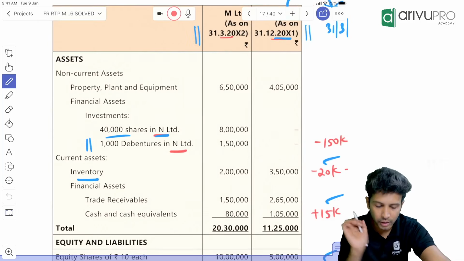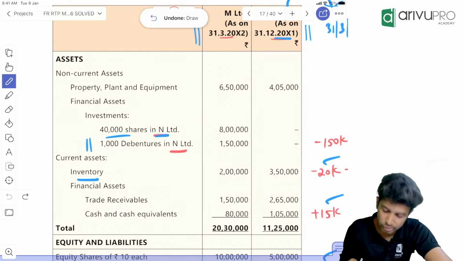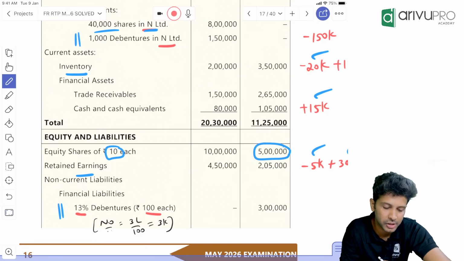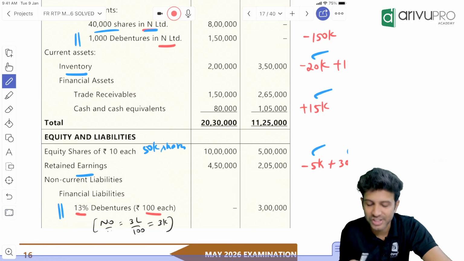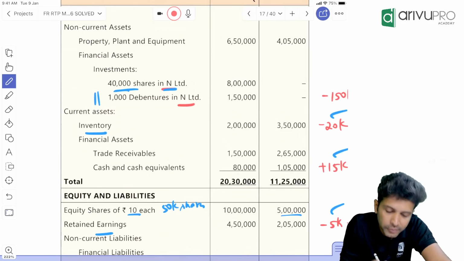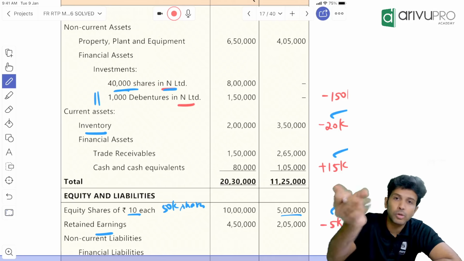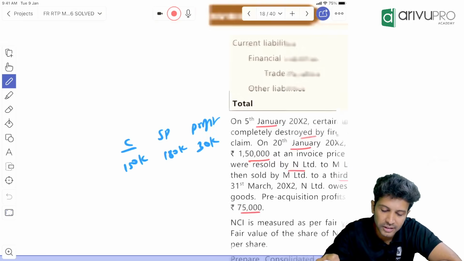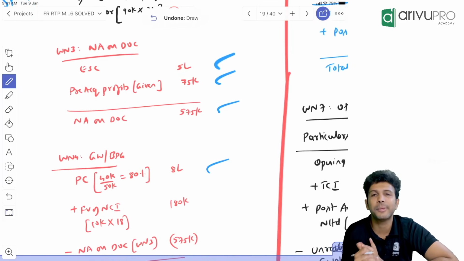But mind you, here they have given how many equity shares the parent purchased? 40,000. What is the share capital of the subsidiary? 5 lakh. And each share's face value? 10 rupees. That means the subsidiary has 50,000 shares, 5 lakh divided by 10. Of that 50,000, the parent has 40,000. So what is the parent's shareholding percentage? If you want, you can put that as a working note. Out of 50, the parent is owning 40. 40 divided by 50 is 80%. I have shown it here. So for 80% of the subsidiary, the parent has paid a PC of 8 lakh.